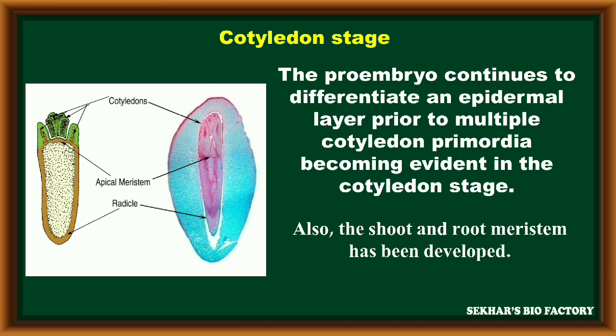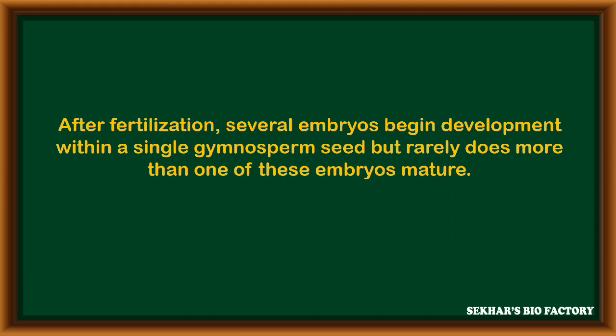Also, the shoot and root apical meristems are developed in the structure of this embryo. After fertilization, several embryos begin development within a single gymnospermic seed, but rarely does more than one embryo mature. This is called the polyembryonic stage. Such type of embryogenesis is observed in gymnospermic plants.